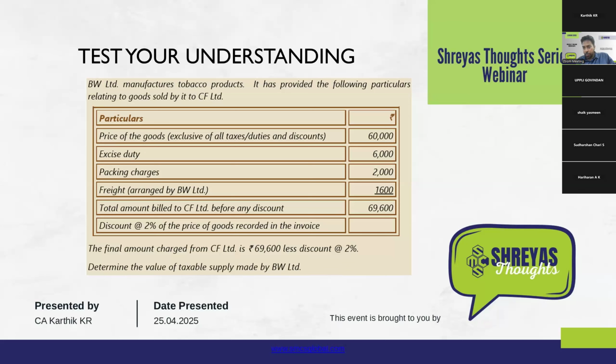Meanwhile, I will look into the queries that have been asked. A specific query has been asked in relation to HSL for charge of penalty. As I said, if the penalty is levied in relation to delayed payment of consideration, it will not be treated as a separate supply. It will be treated as value of the original supply and added to it. The HSL or SAC of the original supply will apply. If it is charged as a separate penalty, then the nature of the penalty is to be evaluated. First, we have to see whether the penalty itself will be a supply.